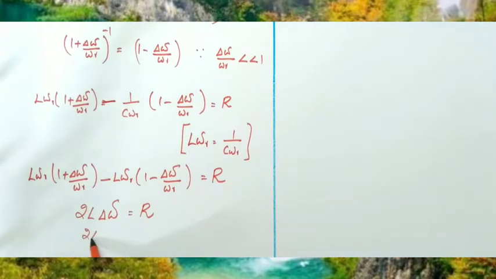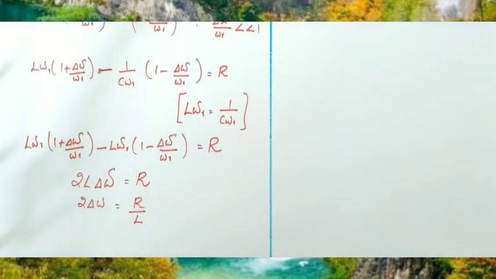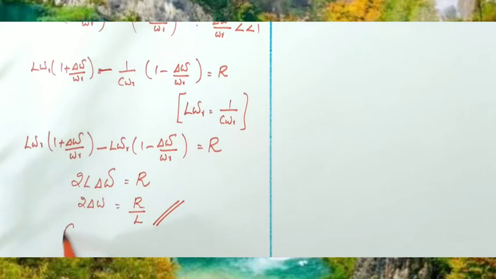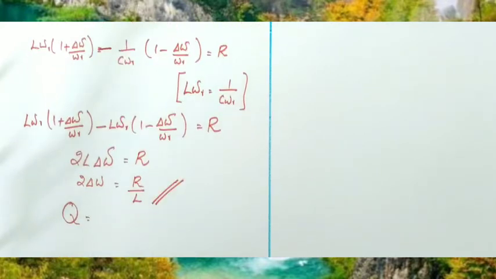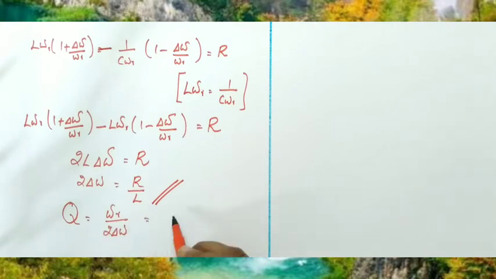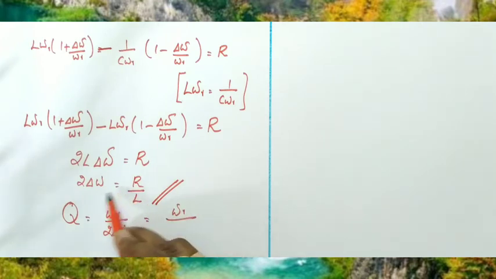Here, what is this 2 delta omega? 2 delta omega is equal to r divided by L, and this 2 delta omega is called bandwidth. Clear? So 2 delta omega, or bandwidth, is equal to r by L. And we have the quality factor Q equal to omega r divided by 2 delta omega. Substituting the value of 2 delta omega, we can write omega r divided by r by L.